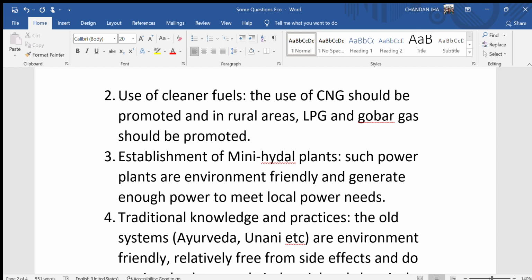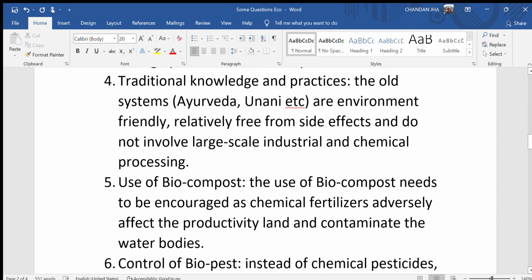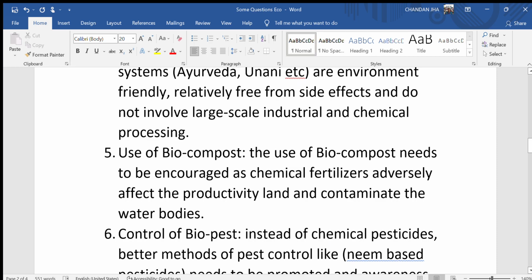Third, establishment of mini hydel plants. Such power plants are environment friendly and generate enough power to meet local power needs. Fourth, traditional knowledge and practices. The old systems, Ayurveda and Unani etc. are environment friendly, relatively free from side effects and do not involve large scale industrial and chemical processing. Fifth, use of biocompost. The use of biocompost needs to be encouraged as chemical fertilizers adversely affect the productivity of land and contaminate the water bodies.